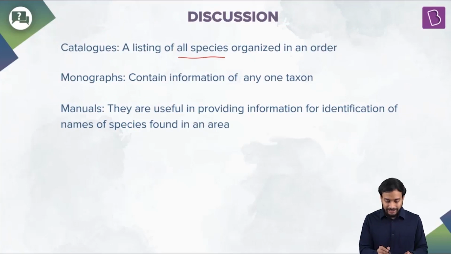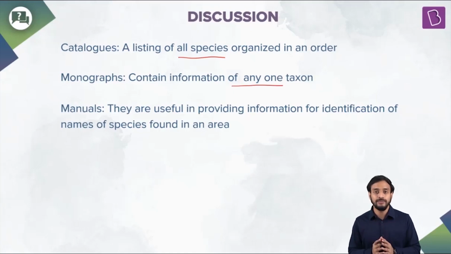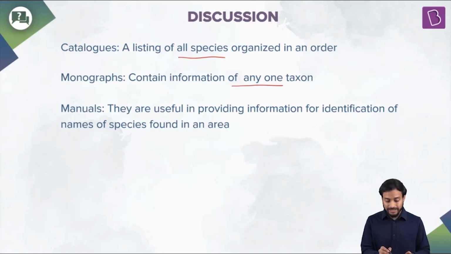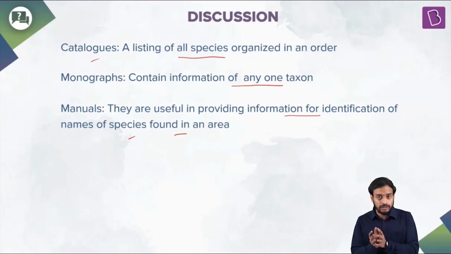Monographs, on the other hand, contain information of one taxon which is present globally. Remember it. Manuals, these are useful for providing information for identification of names of species found in a particular area. The catalogs, manuals, these are mostly for a particular area. Monographs are about a taxon which is found globally.